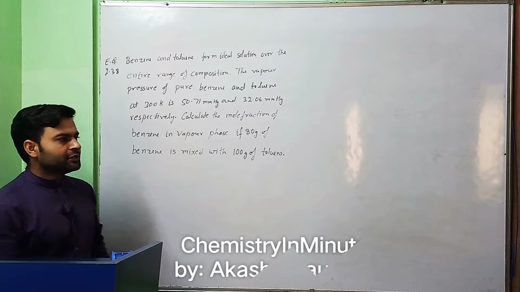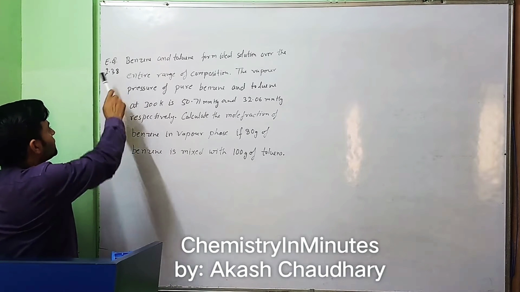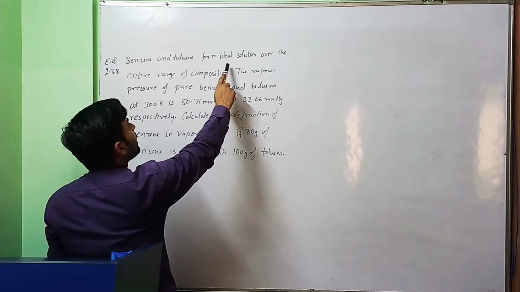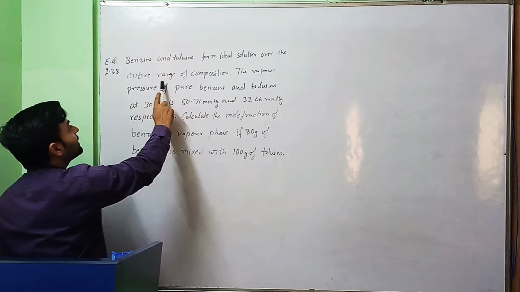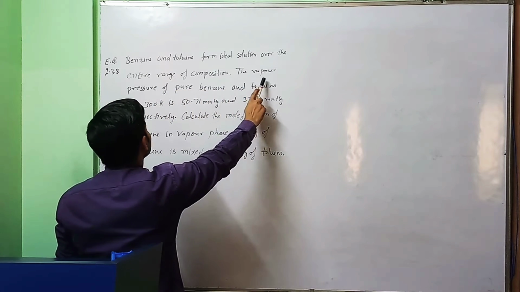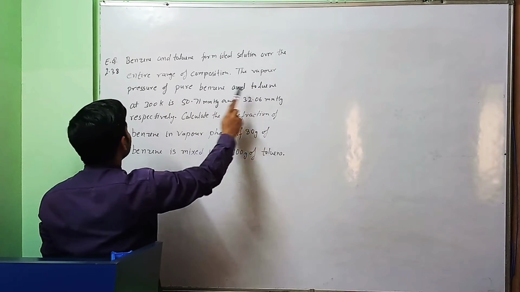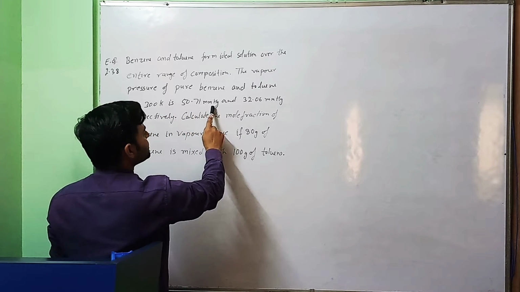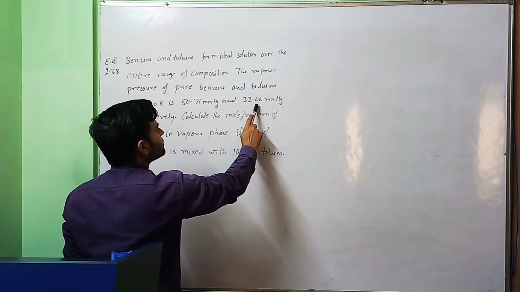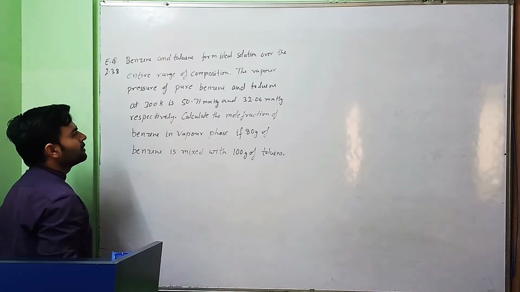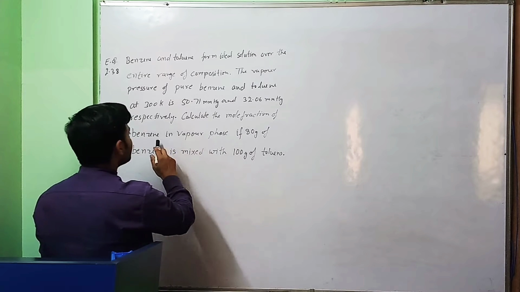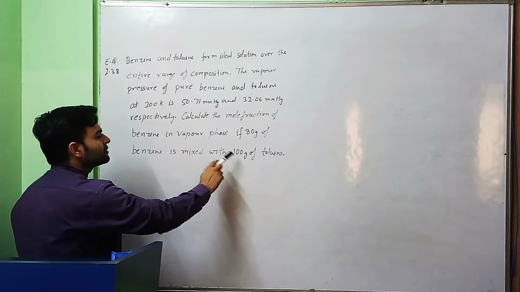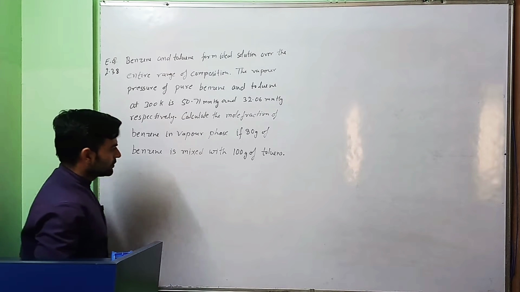The question on the board is exercise question 2.38. The question is: benzene and toluene form an ideal solution over the entire range of composition. The vapor pressure of pure benzene and toluene at 300 Kelvin is 50.71 mmHg and 32.06 mmHg respectively. Calculate the mole fraction of benzene in vapor phase if 80 gram of benzene is mixed with 100 gram toluene.